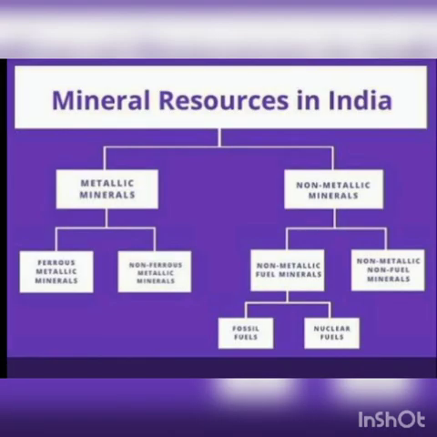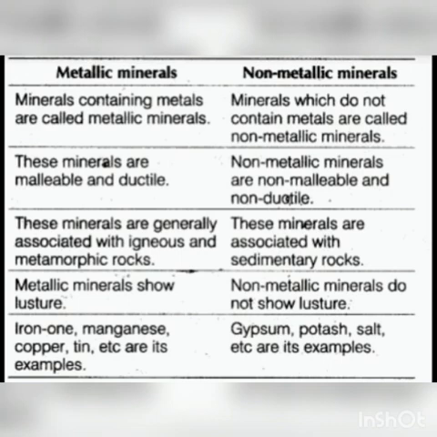Okay. Types of mineral, children. On the basis of their chemical composition, minerals can be classified into two types. One is metallic minerals, another one is non-metallic minerals. Metallic minerals are further classified into two types: one is ferrous, another one is non-ferrous. Ferrous minerals contain iron. Non-ferrous minerals do not contain iron.